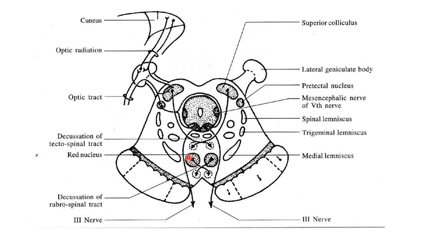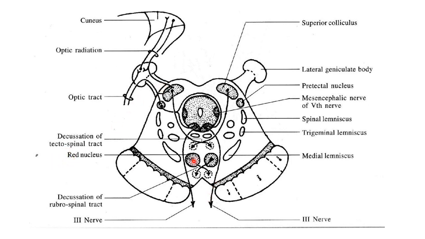In addition to these fibers from the cerebellar nuclei, the red nucleus also receives some direct fibers from the motor cortex, areas 4 and 6. These are known as corticorubral fibers. Then there are few fibers from the globus pallidus, known as pallidorubral fibers, and few fibers from the superior colliculus, known as tectorubral fibers. So these are the incoming fibers of the red nucleus: cerebellorubral from the cerebellar nuclei, corticorubral, pallidorubral, and tectorubral fibers.